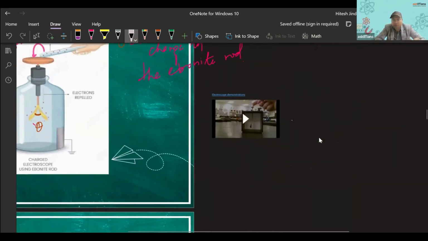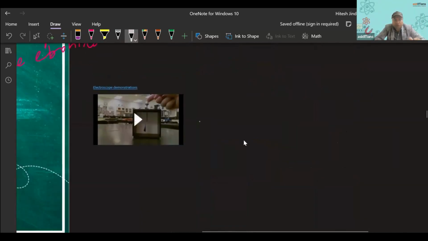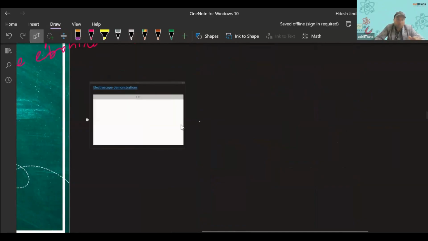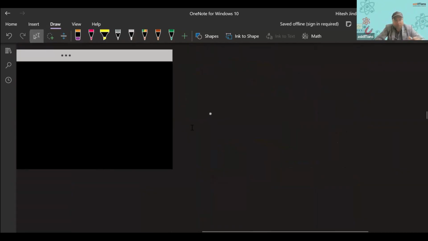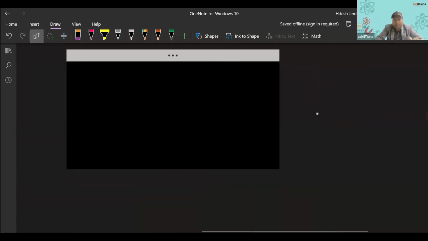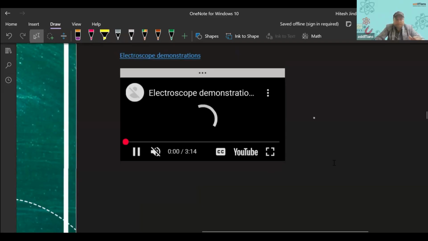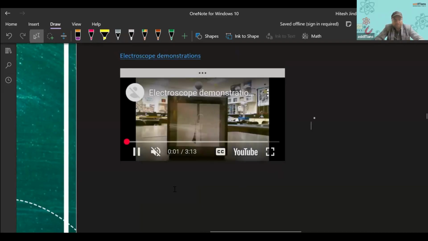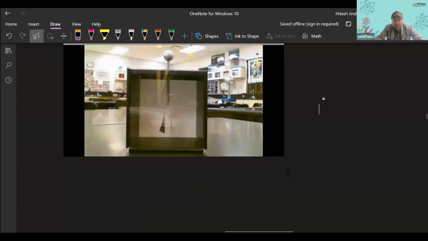Let's have a look at this video to understand more about this electroscope. You can see here that this is the electroscope we are having, right?